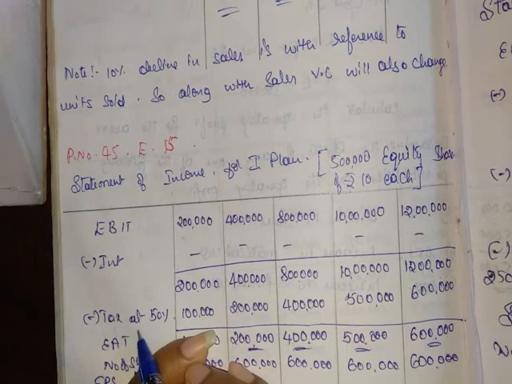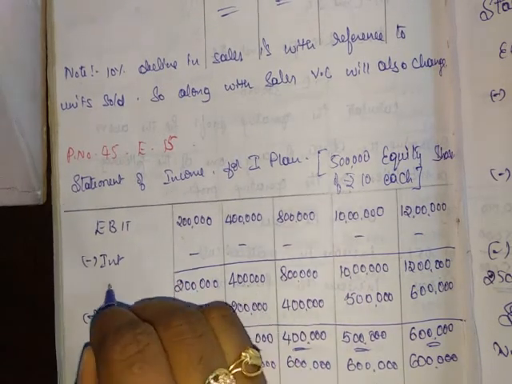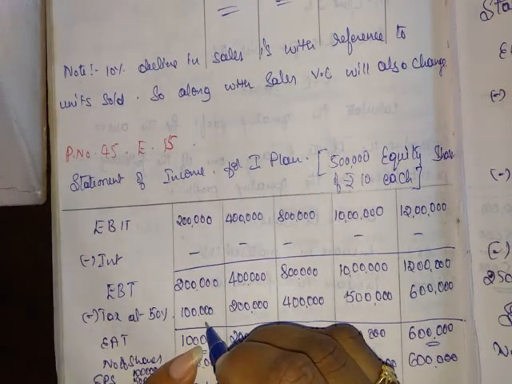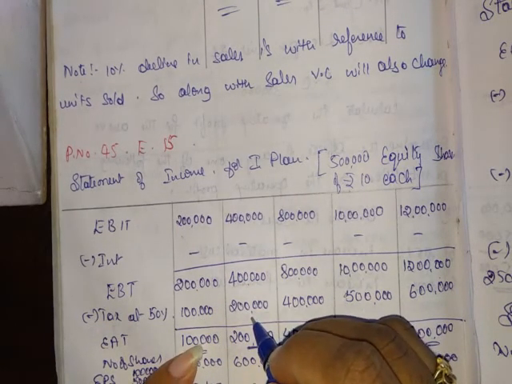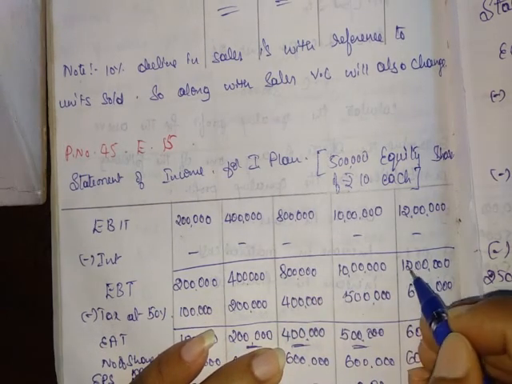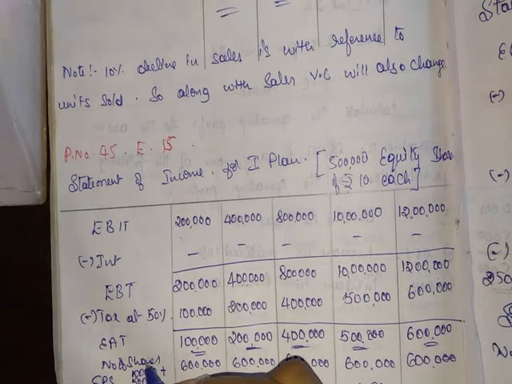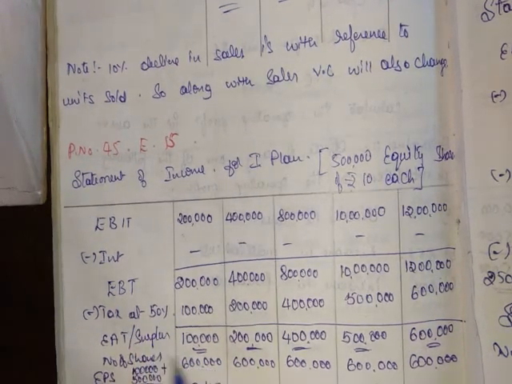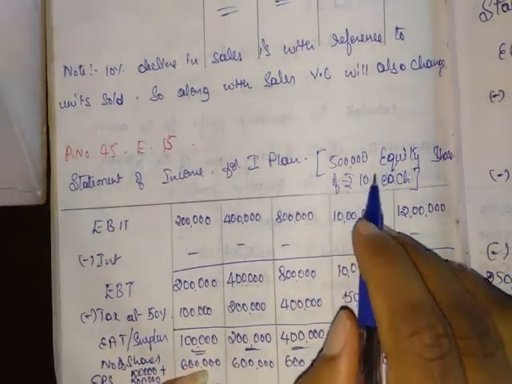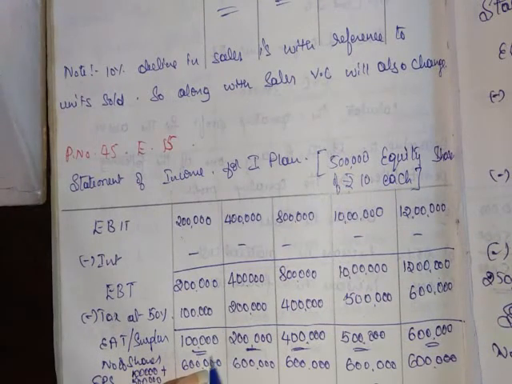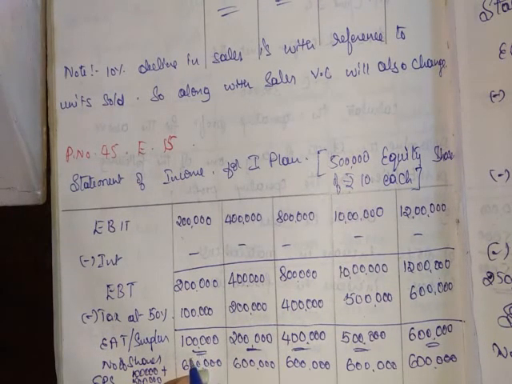Less tax, and the tax rate is 50%. On 2 lakh, 50% means 1 lakh, 4 lakh 50% is 2 lakh, 8 lakh into 50% is 4 lakh, 10 lakh into 50% is 5 lakh, 12 lakh into 50% is 6 lakh. So earning after tax, and this only becomes the surplus because there is no preference dividend, as the capital structure has only equity. Earning after tax is 1 lakh, 2 lakh, 4 lakh, 5 lakh and 6 lakh.